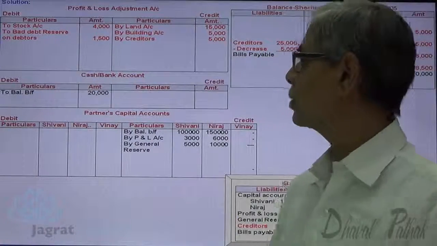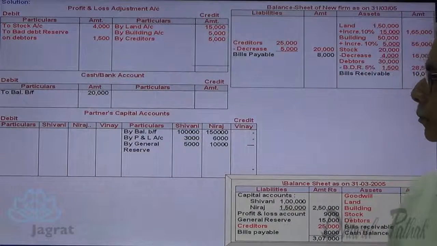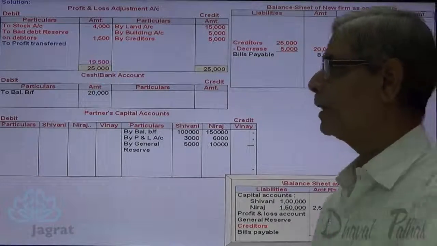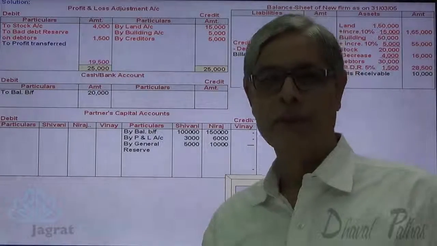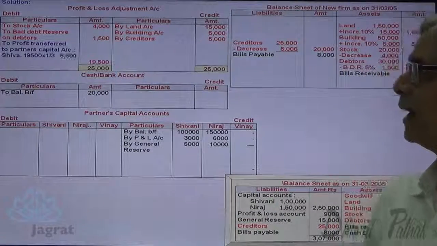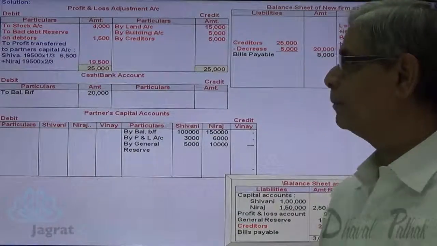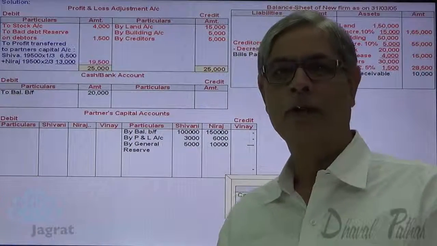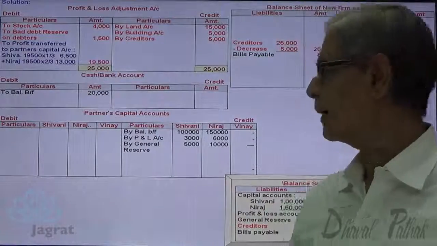Here the credit side total is 25,000, minus 5,500, so 19,500 is the profit. This profit will be distributed in the ratio of 1:2. So 1/3 of 19,500, 6,500, is the share of Shivani, and 19,500 into 2/3, 13,000, is the share of Neeraj. That is credited to the partners' capital accounts.